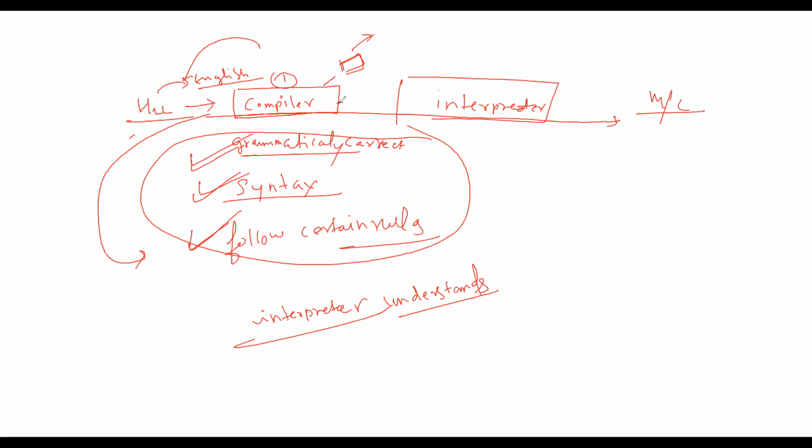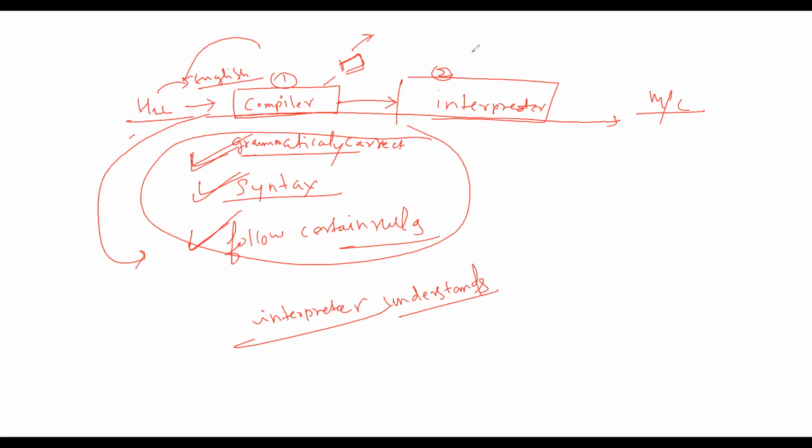After this qualification, the second thing comes: the code is handed over to the interpreter. Now, boss, everything is correct. I have seen no violation of the rules, no syntactical or grammatical error, so I can understand and convey what the user is telling me. Now, please do what the user is saying.